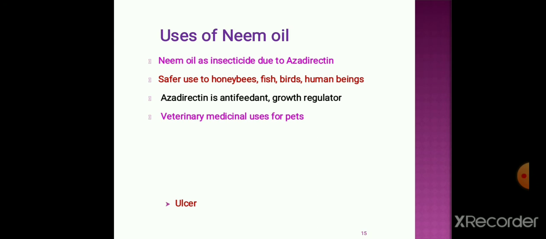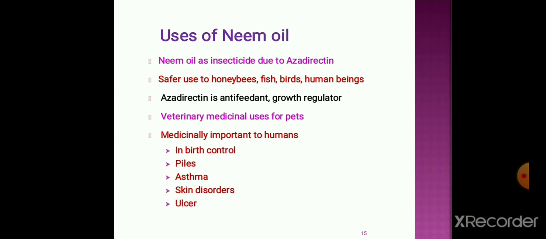Neem oil also has uses in veterinary medicine for different pets. Also, it is medicinally important to humans. How is it medicinally important? Because a number of diseases can be cured with the help of this neem oil.